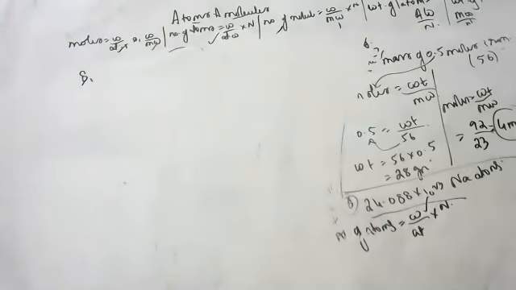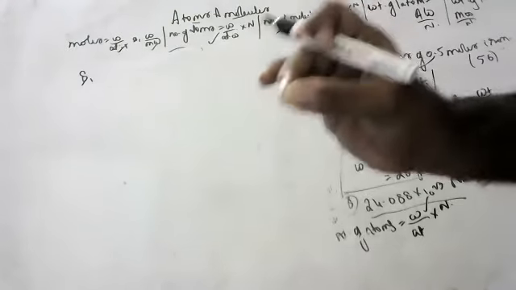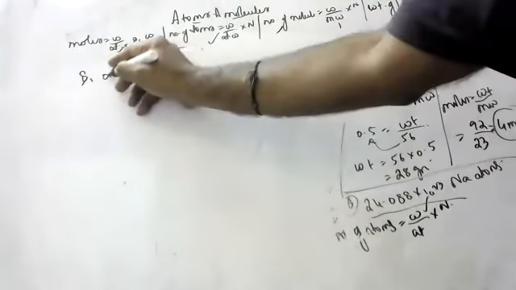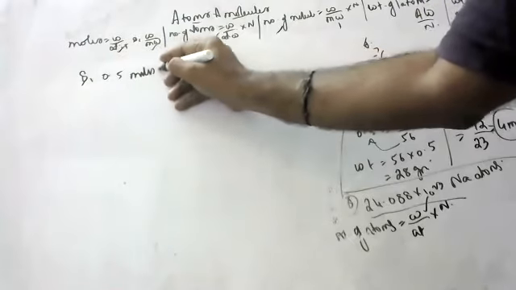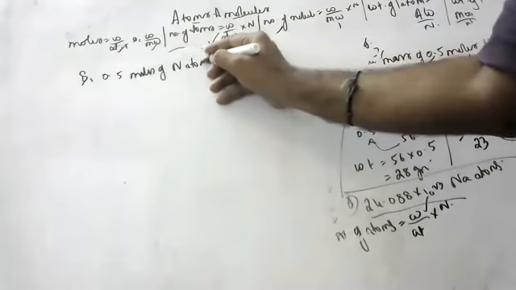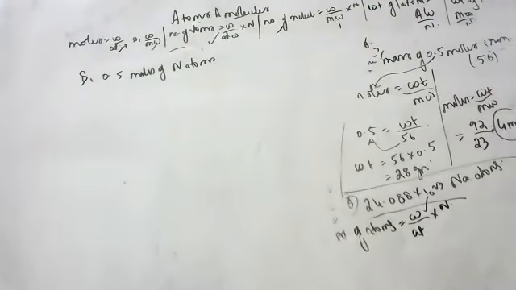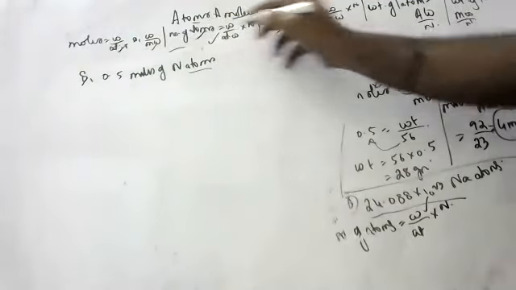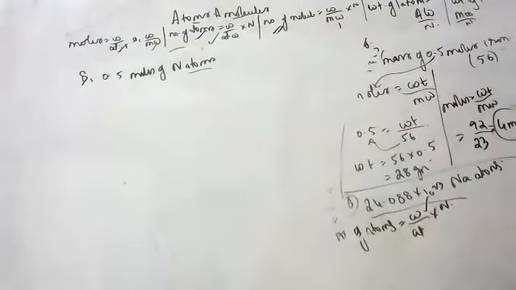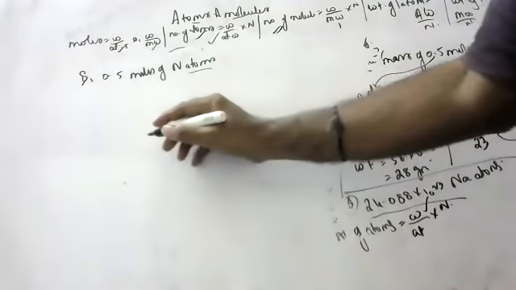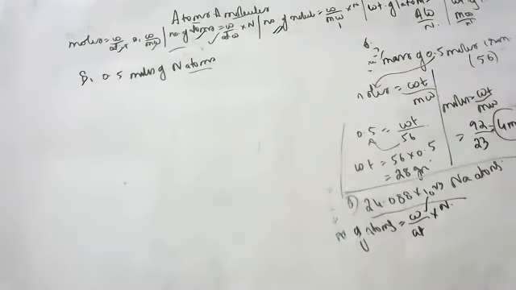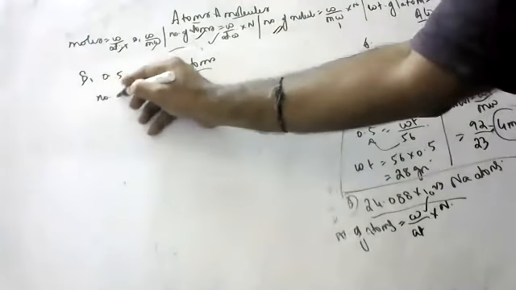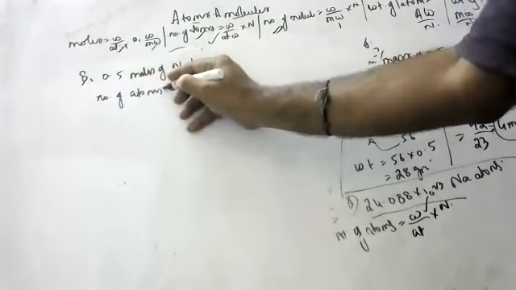The question is: calculate the number of particles present in 0.5 moles of nitrogen atoms. Atoms means you have to find out whether they are atoms or molecules. When they say atoms, you find the number of atoms. Tell me the formula. What did they ask? The number of atoms. Tell me the number of atoms formula.